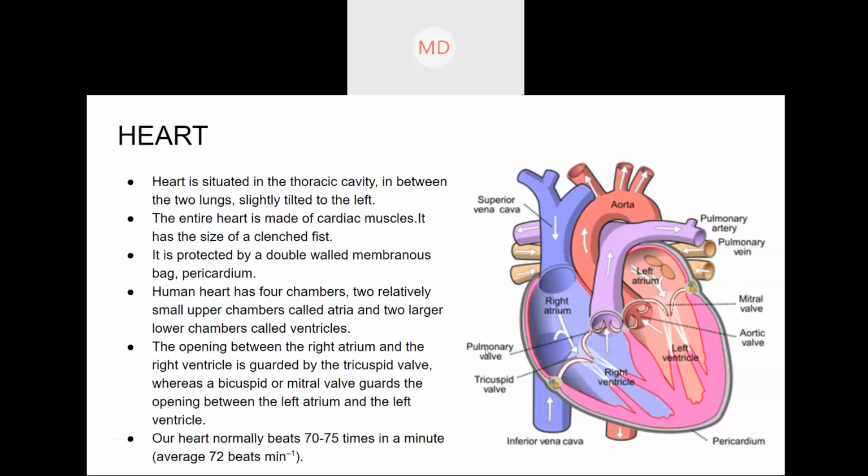There are two more valves, but these are not so important. The tricuspid valve and mitral valve are the most important. At the opening of the pulmonary artery there is a valve known as the pulmonary valve, and at the opening of the aorta there is an aortic valve. This is not that important. Just remember the mitral valve and tricuspid valve.